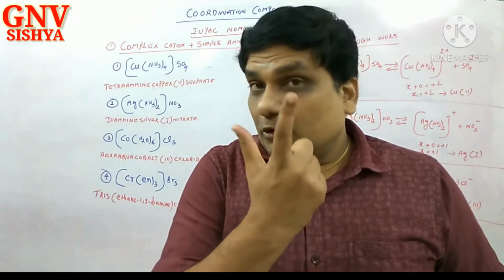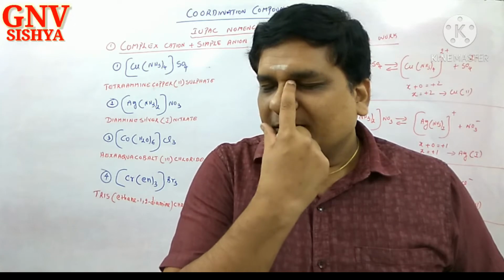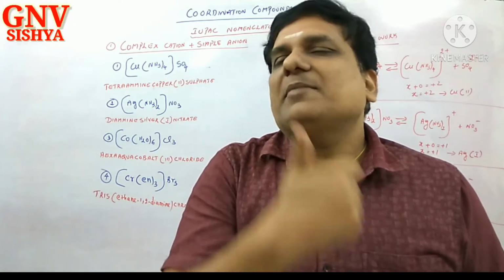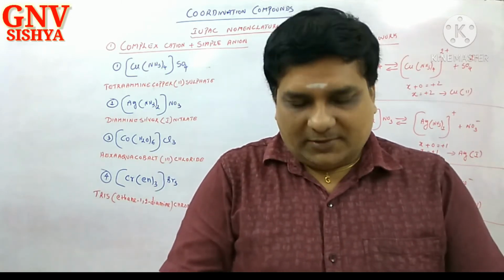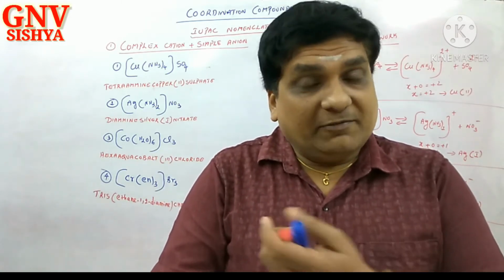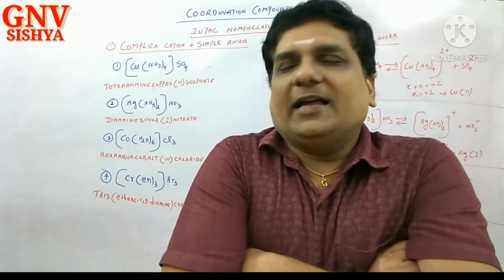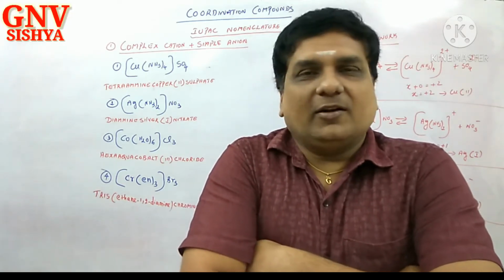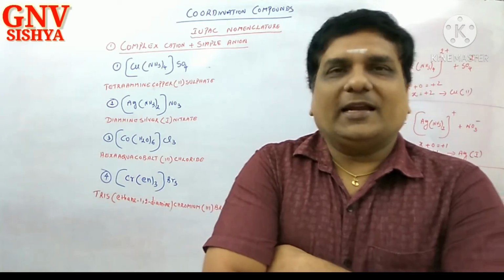Correct? Again, two more times. What did I say? Number of counter ion should not be specified. It may look mad for you, but we consider only good for you. Okay? If I am mad, nothing wrong. You be good in your academics.